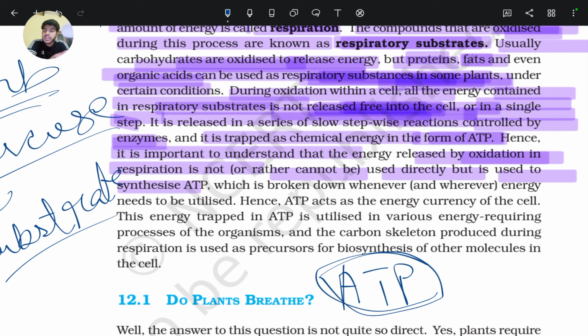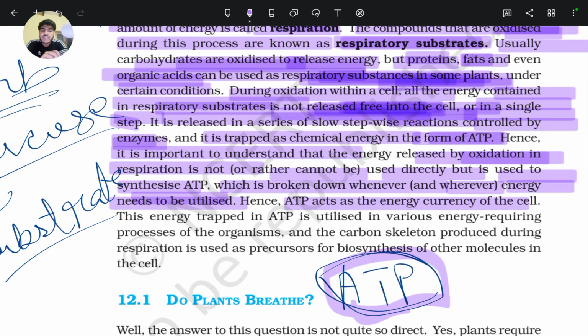So in the form of ATP, energy is stored, which is broken down whenever and wherever energy needs to be utilized. When we need energy, these ATP bonds are broken and energy is utilized. Hence, ATP acts as the energy currency of the cell. This energy trapped in ATP is utilized in various energy requiring processes of the organism, and the carbon skeleton produced during respiration is used as a precursor for biosynthesis of other molecules in the cell.